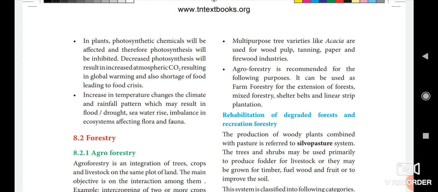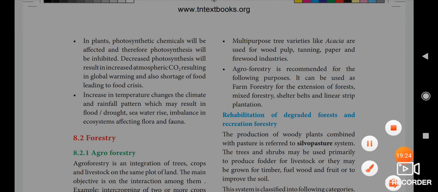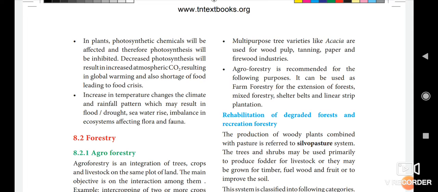Okay. Then the next one, increase in temperature changes the climate. Rainfall patterns may change and result in floods. It may cause more floods and more drought in some areas, sea water rise, and imbalance in the ecosystem. It affects the flora and fauna. So these are the effects of ozone depletion.